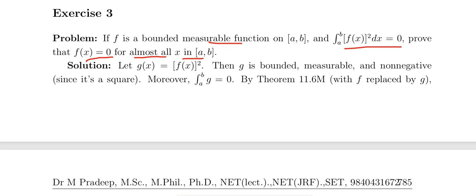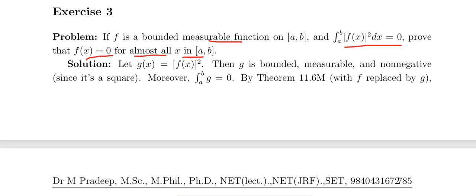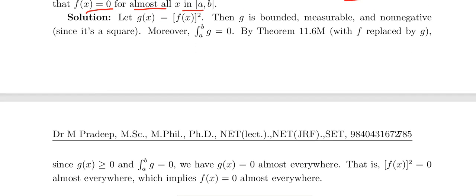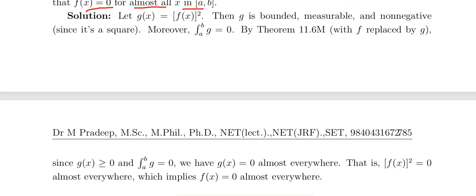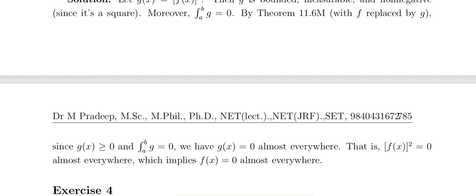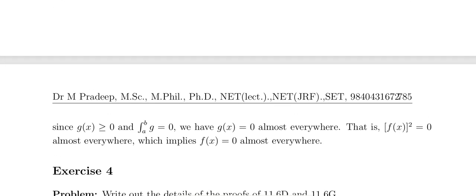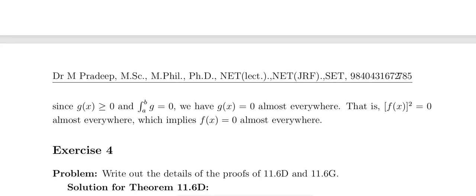We will try to prove the integral of g dx equals 0. Here g is bounded and measurable because f is bounded and measurable, and also non-negative because it is a real square. So g of x is greater than or equal to 0, and the integral from a to b of g equals 0.